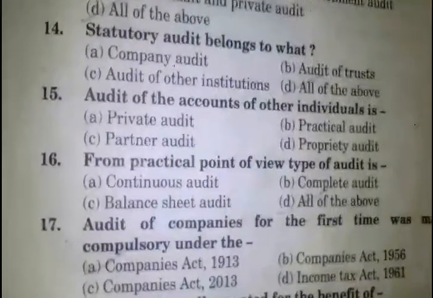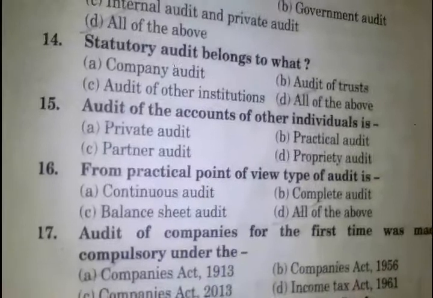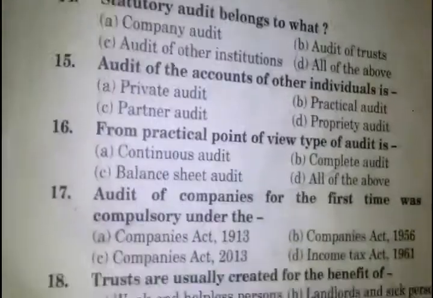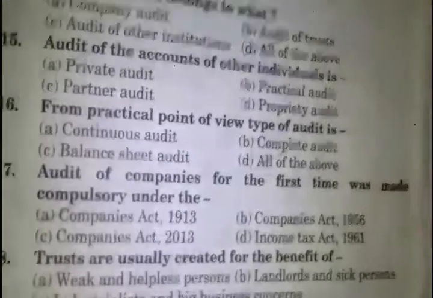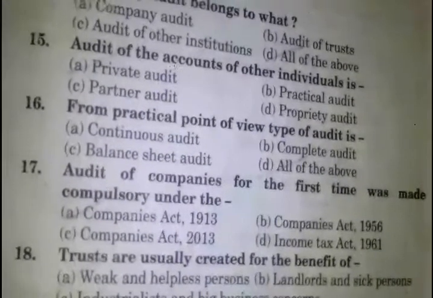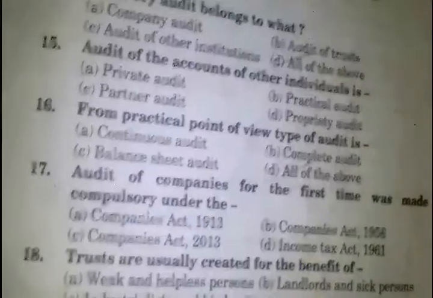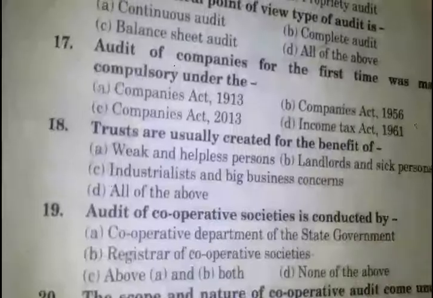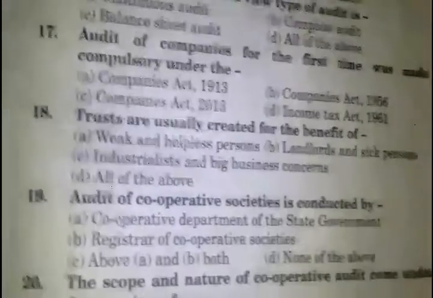From practical point of view, types of audit is. Answer number D, all of the above: continuous audit, complete audit, balance sheet audit. Audit of the companies for the first time was made compulsory under the. Answer number A, Companies Act 1913. Trusts are usually created for the benefits. Answer number A, weak and helpless persons.